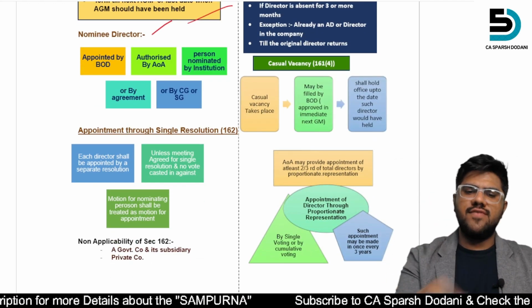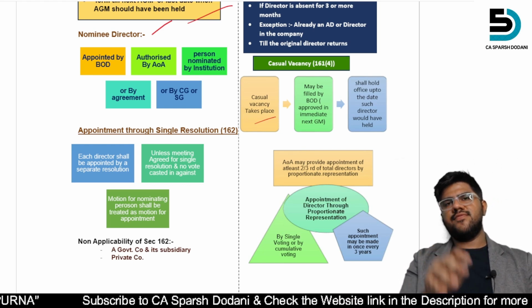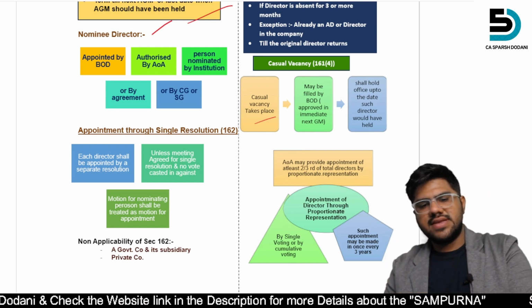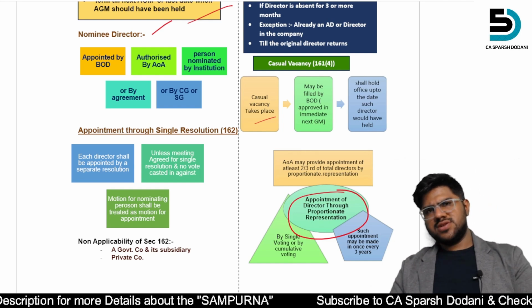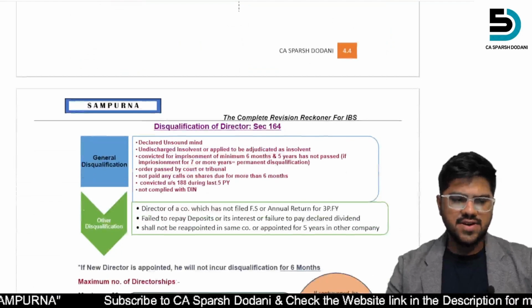Then after that, the casual vacancy of directors. How will casual vacancy be filled by BOD, and then what are the tenures and everything. Then appointment of director through proportionate representation. I don't think it is much important, but okay, we will cover it.